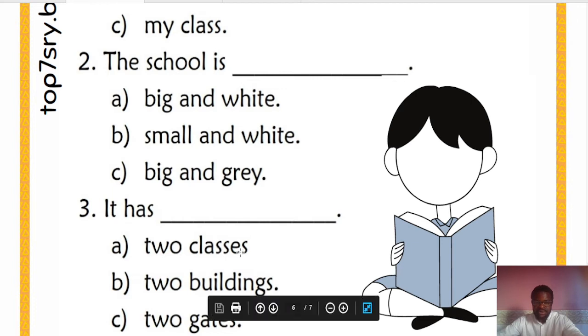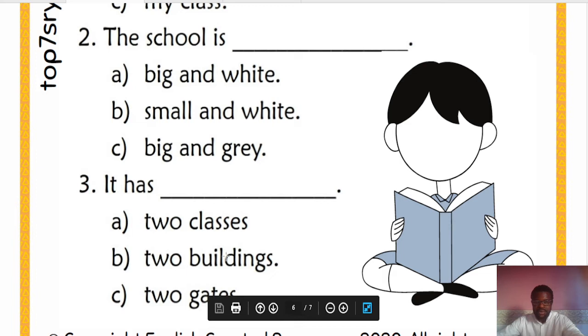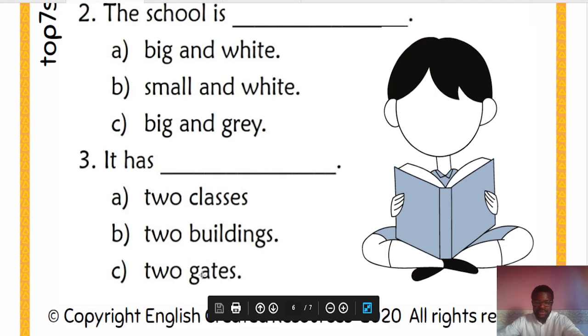So that's why we're using ES to form the plural, since we've got 2 of them. So, 2 classes. Same goes for building, because it's 2. That's why we're adding S to it to show that it's plural form. Also, the same goes for gate, your gate or our gate. So now we have to put S to it to show that it is in the plural form.